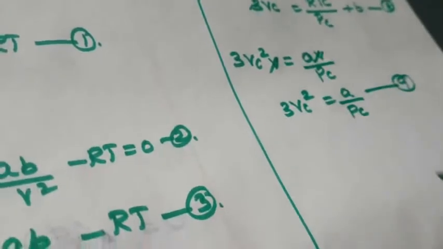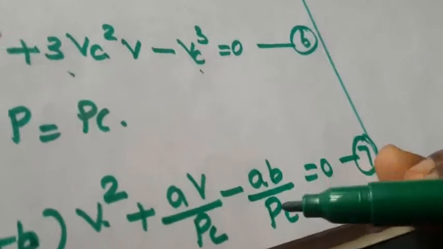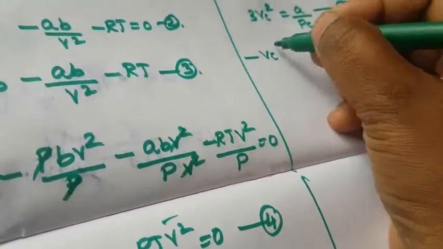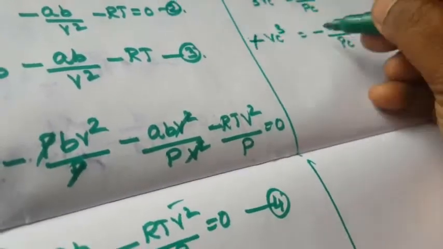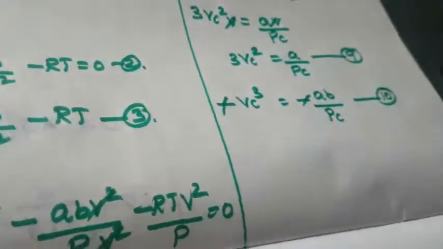This is another equation. Next term is the constant term, that is VC cube. So equal to minus ab by Pc. So that is minus VC cube equal to minus ab by Pc. Okay, so minus cancel. So this is another one. This is the 10th equation.